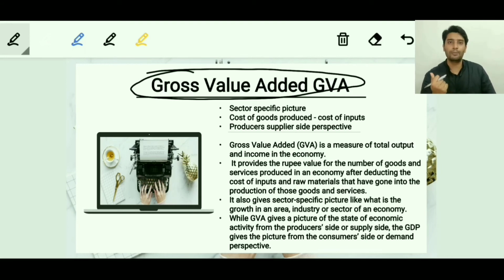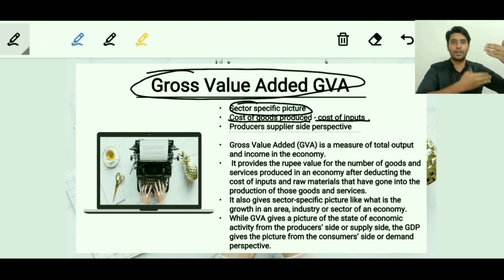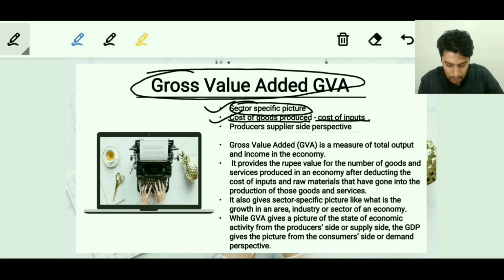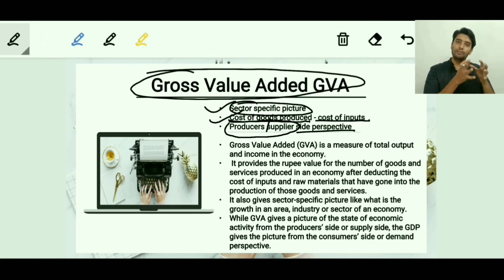Let's quickly understand a few important points of this. Remember this, that gross value added, GVA, gives you a sector specific picture. So that's the first difference with GDP. The second is, it is the cost of goods produced minus the cost of the inputs. Since it is value added, it is the cost of the goods produced minus the cost of the inputs. That will show you how much value has been added. So the second point, do read this. And the last is, it gives you a producer or supplier side perspective. How much value has been added will be revealed by the supplier side. It is nothing but the supplier side perspective.